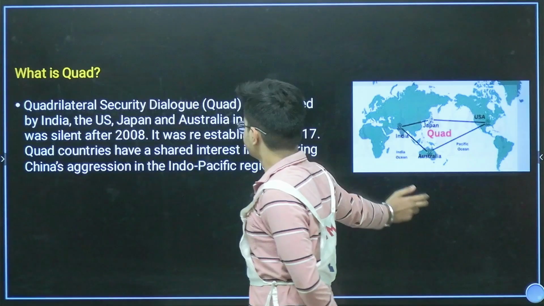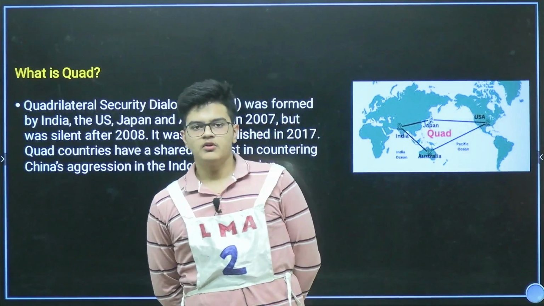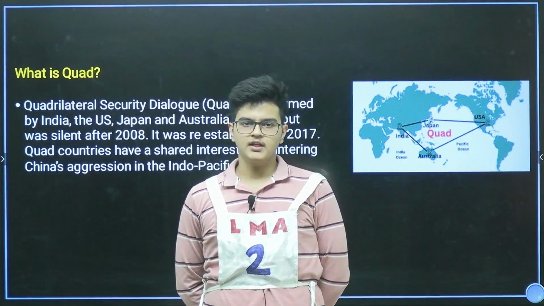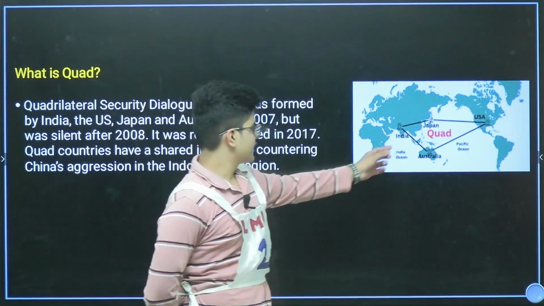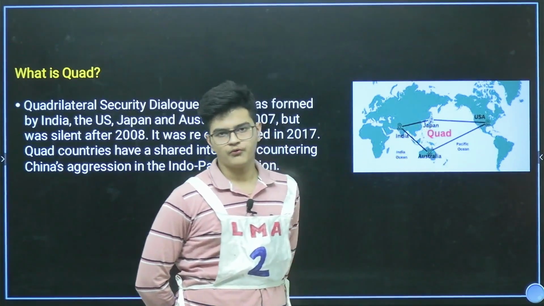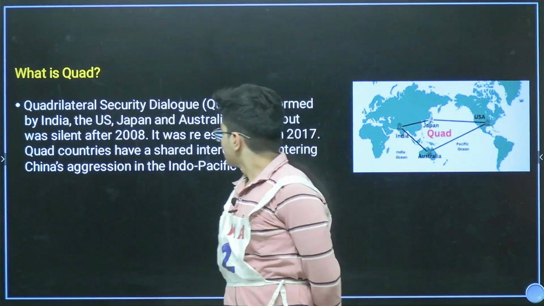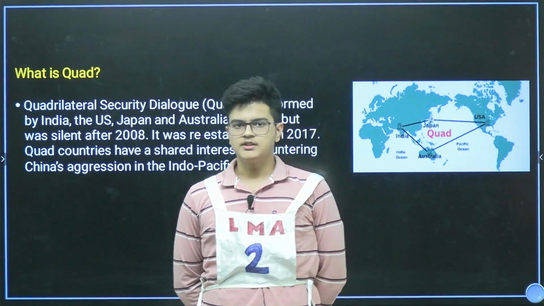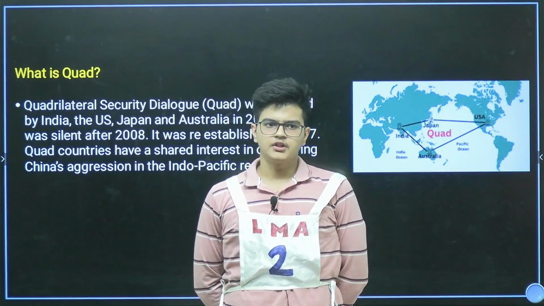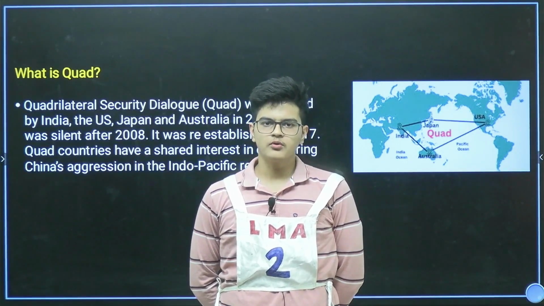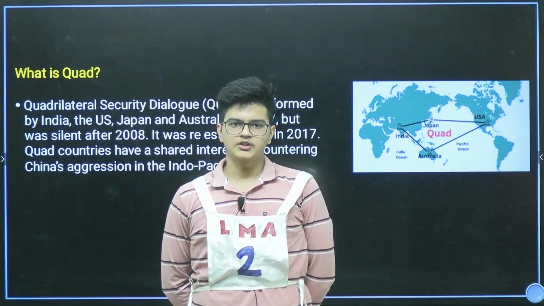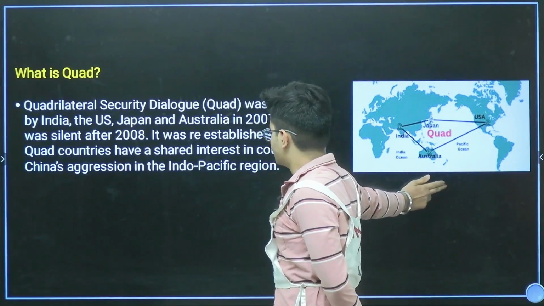Let's move forward. Quad, on the other hand, is a group of 4 countries: Japan, Australia, USA, and India. You can see in this diagram it forms a quadrilateral type of shape. So it is named Quad, and the full form of Quad is Quadrilateral Security Dialogue. These countries share a common interest regarding China's aggression in the Indo-Pacific Ocean. So these countries come together to take action against China. Let's move forward.